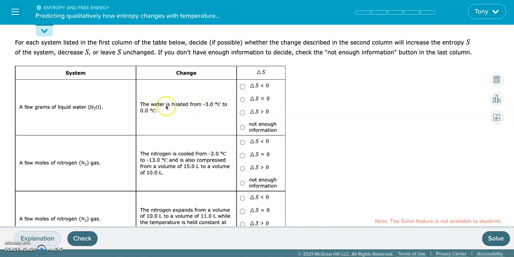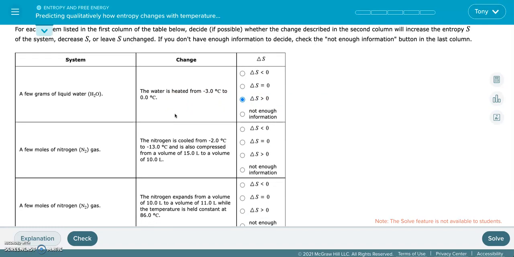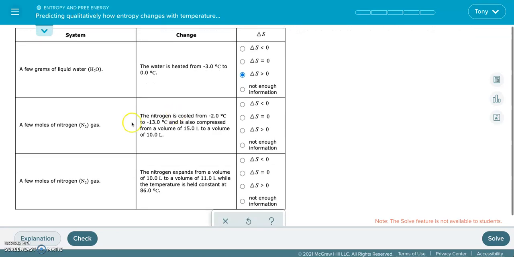The fact that this is negative is actually sort of interesting. We might get confused here, but the system is liquid and the water is heated from -3 to 0, so all we need to pay attention to is that the water is being heated up. If we're heating a system up, that's going to be an increase in entropy. As you heat something up, the molecules are going to be moving around more rapidly. That means there's going to be more entropy. There are more ways we can arrange that energy, essentially. All right, let's do the next one.